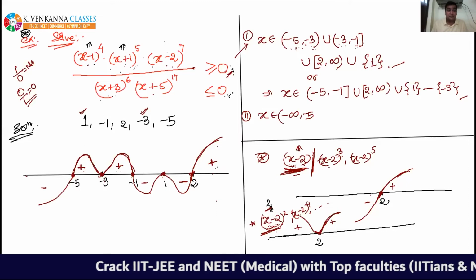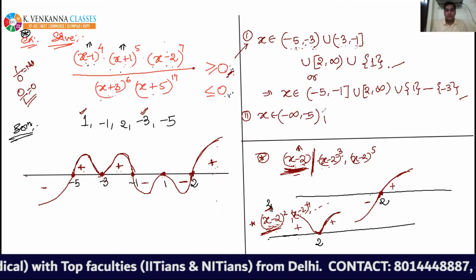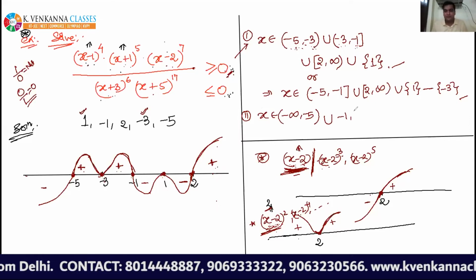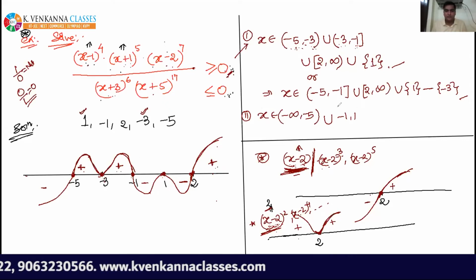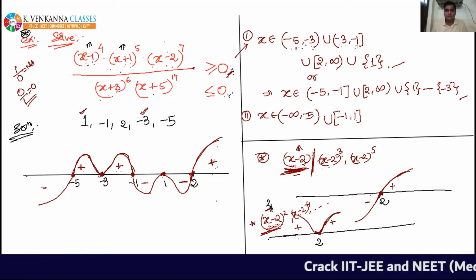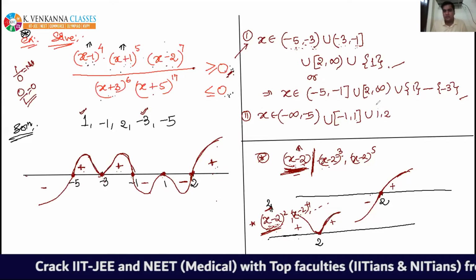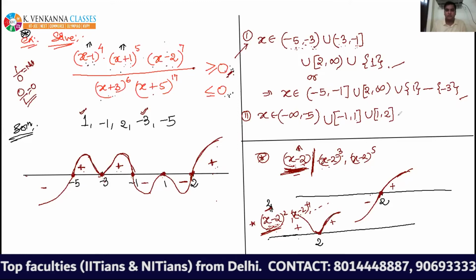At -5, see, open, denominator is becoming 0. Union -1 to 1. At -1, closed. At 1, again closed, numerator is becoming 0. 1 to 2, 1 closed, 2 closed, numerator is becoming 0. And that is the answer.